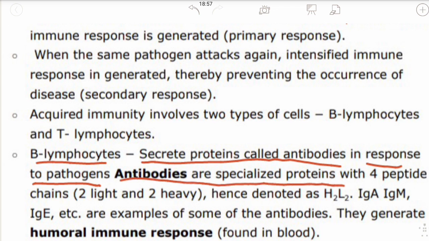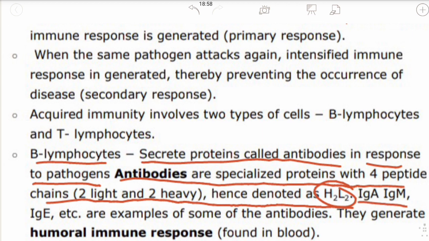Antibodies are specialized proteins with four peptide chains, two light and two heavy, hence denoted by H2L2. H2 means two heavy, L2 means two light. Examples of these antibodies are IgA, IgM, IgE, etc.